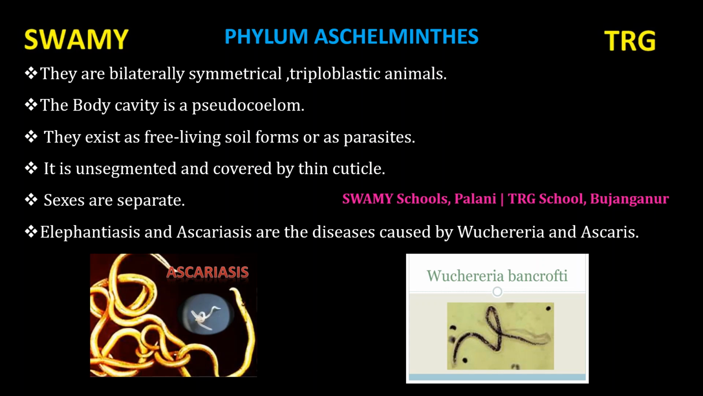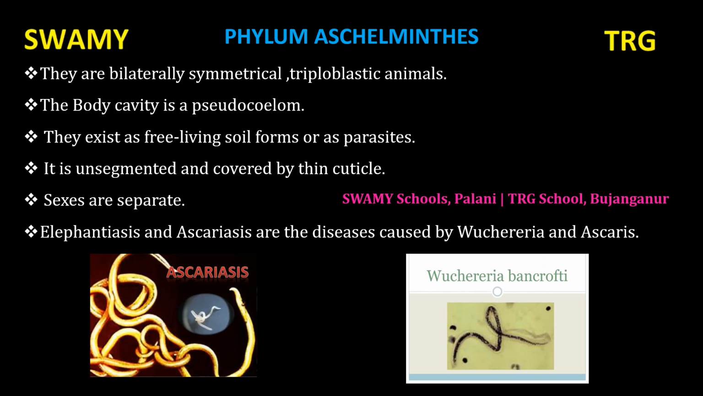The body cavity is a pseudocoelom. It is a false coelom. Even though the true coelom is not present, there are some coelom-like structures present. So they are called pseudocoelom. They have a simple type of organ system also. Respiratory system, digestive system, nervous system, excretory system are also present, but in a very simple form. So they are called organ system grade of organization.